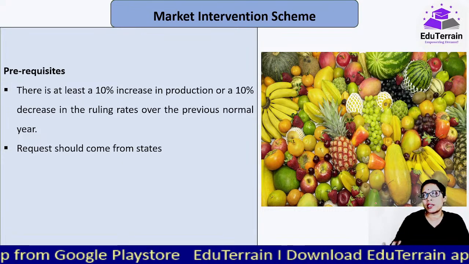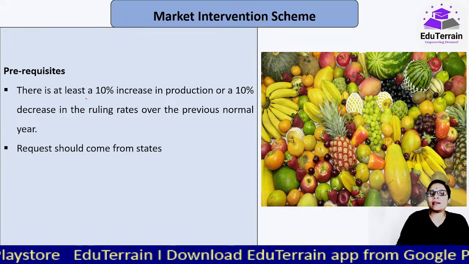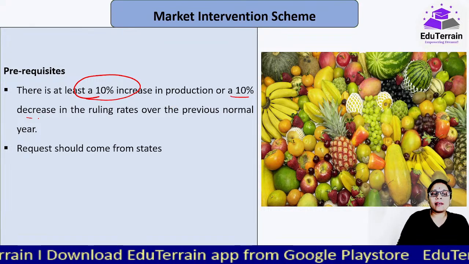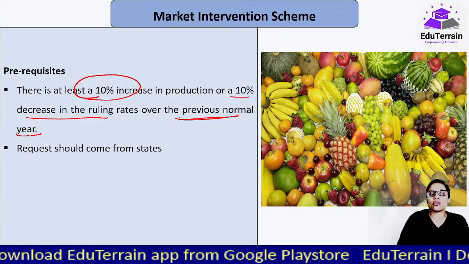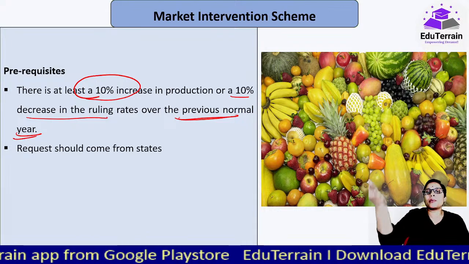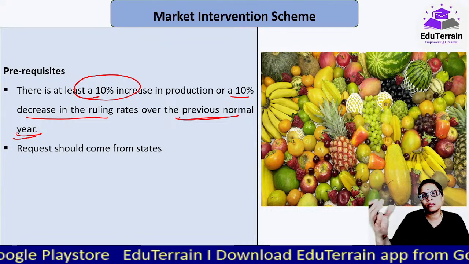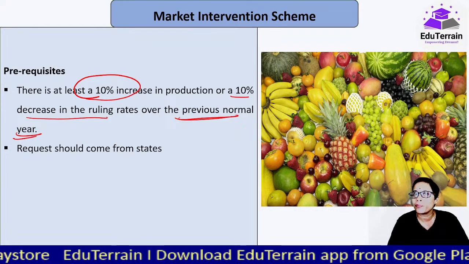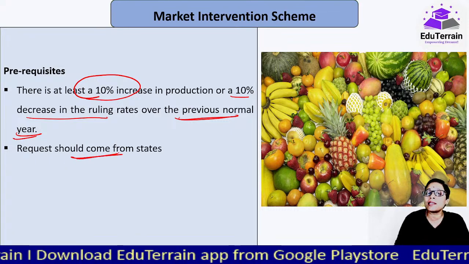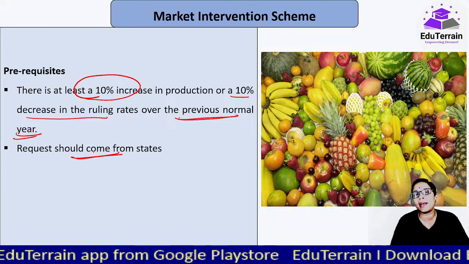Okay, now what are the prerequisites for the state to come up with the request? Here there is at least a 10% increase in production or 10% decrease in the ruling rates over the previous normal year. So market के rates either कम हो गए हैं और production में ज़्यादा आ गया है. What will happen? Production ज़्यादा हो गया तो obviously there would be supply demand का mismatch. So that crashes the prices. So in such a case, the state has to request the central government to initiate this scheme in their state. Only then it would be activated.